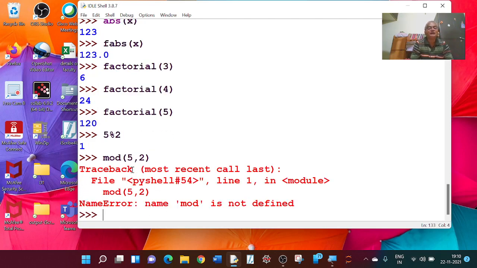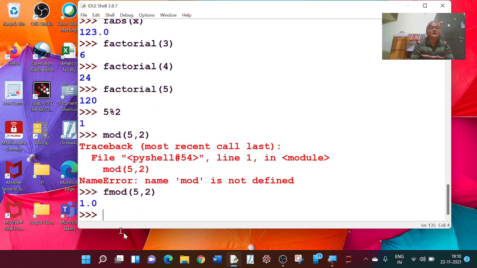Name mod is not defined. So I have to import some more functions, I think. Just try fmod. Okay, fmod gives 1.0. I have to take this as fmod. fmod of 5 comma 2 is the reduced non-negative remainder when 5 is divided by 2.